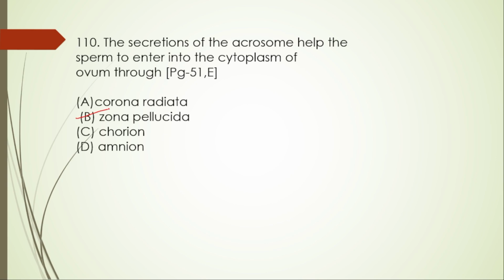When a sperm comes into contact with the ovum, it triggers the acrosome reaction, and the cap-like acrosome releases enzymes like hyaluronidase and acrosin. These enzymes help the sperm digest and then penetrate the zona pellucida and the plasma membrane, allowing the sperm nucleus to enter the cytoplasm of the ovum.